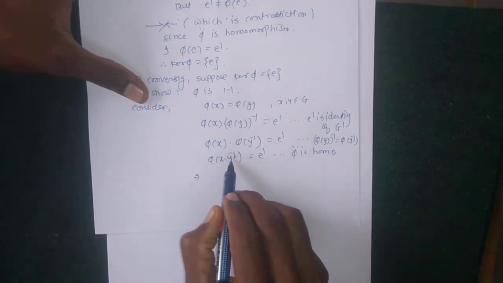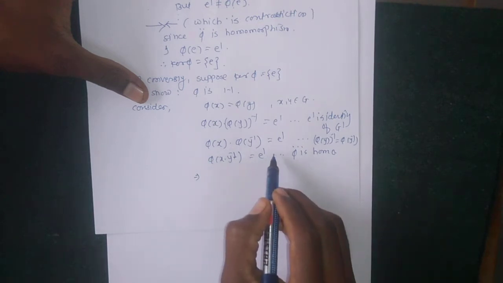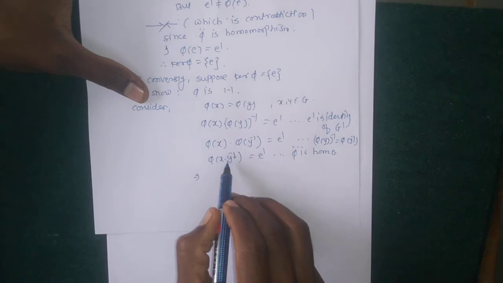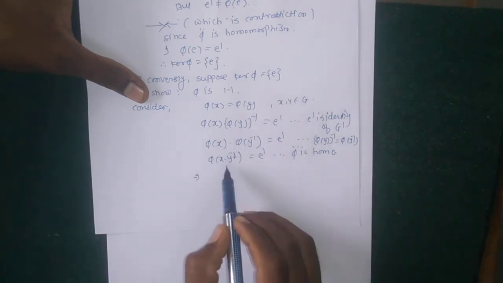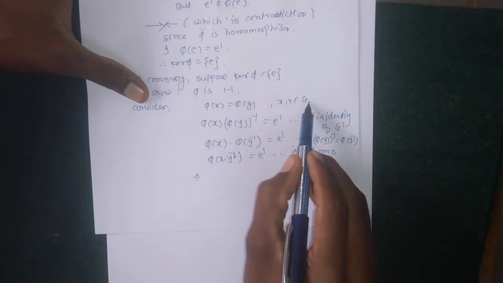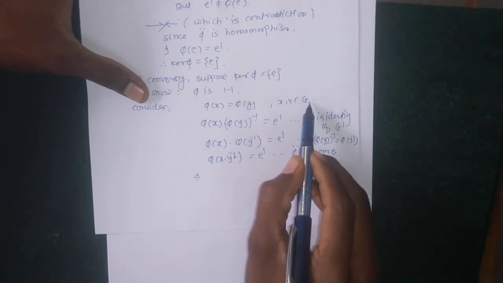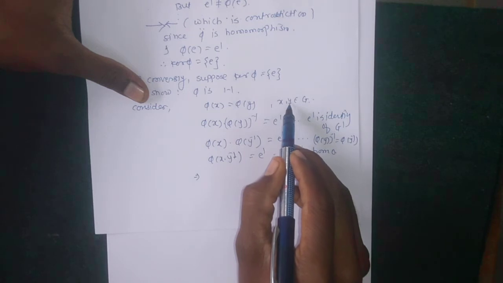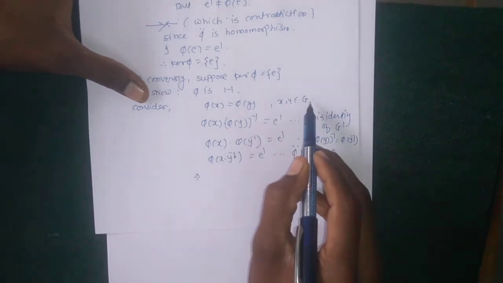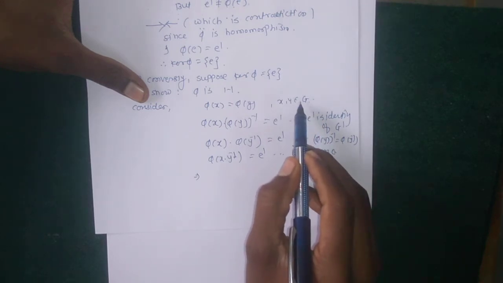Okay, these two elements and their image is identity in the codomain. These two elements x and y inverse, okay, x and y inverse, these elements are in G, because y belongs to G and G is a group, y inverse also exists in G. So x into y inverse is an element of G, because G is closed under the given binary operation.